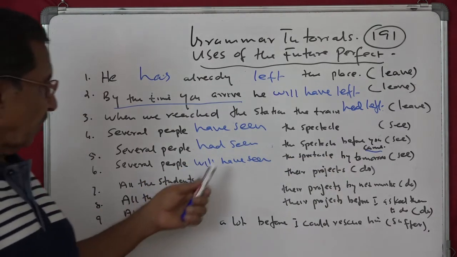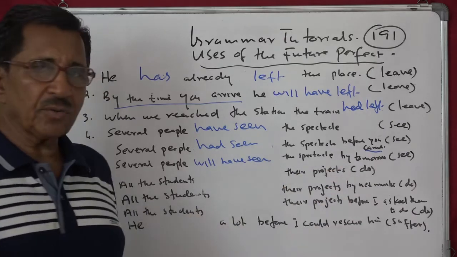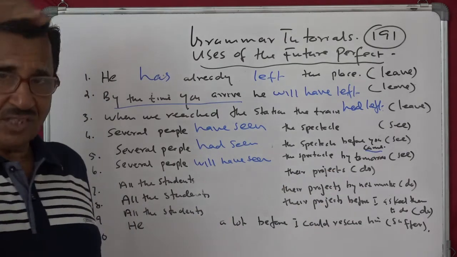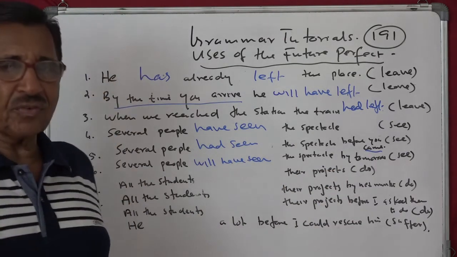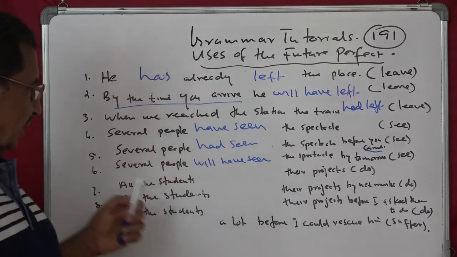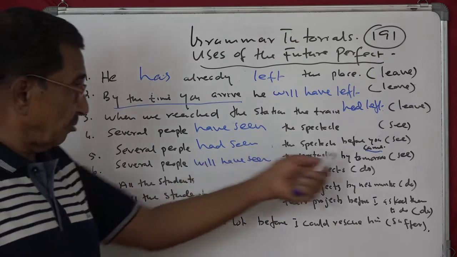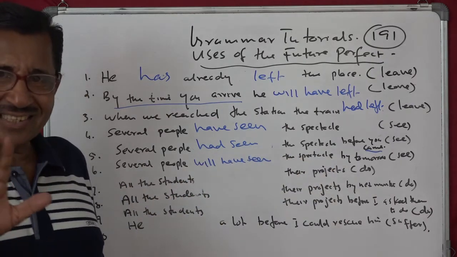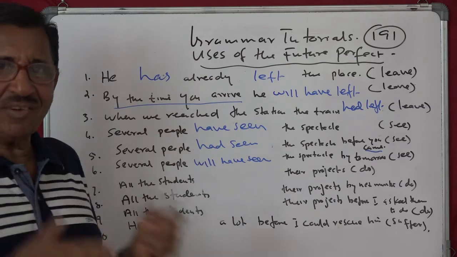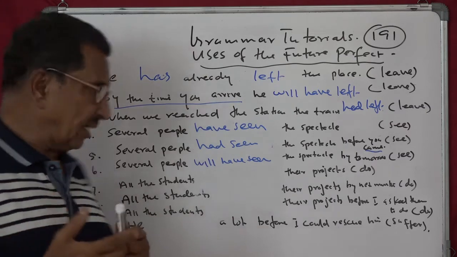Third one, several people will have seen the spectacle by tomorrow. It's future. The reference is to future, by tomorrow. You cannot say several people had seen tomorrow. You cannot say several people have seen tomorrow. None of these things you can say. So that is another way to find out which is the correct form.